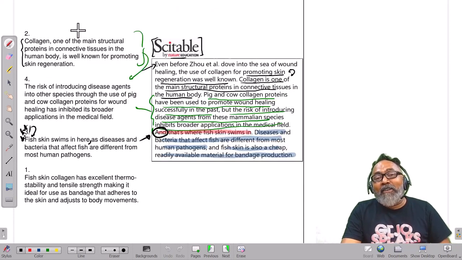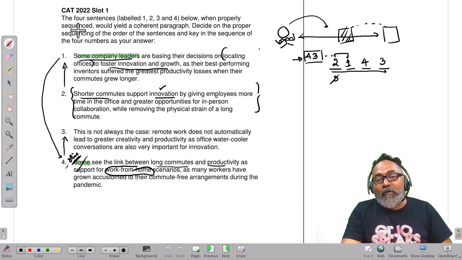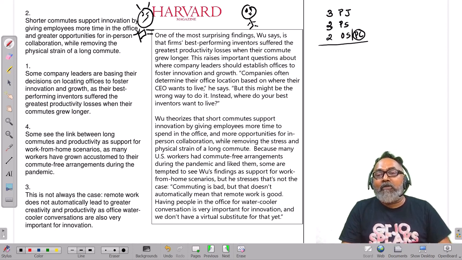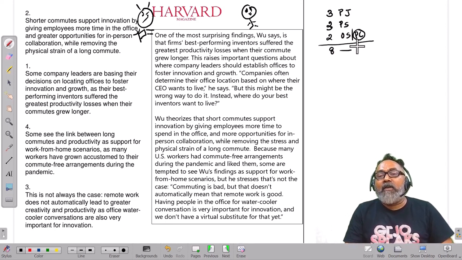But you must understand one very important thing, right? You get 3 questions of paragraph jumble, 2 questions of paragraph, 3 questions of paragraph summary, 2 questions of odd sentence. Or in this case of paragraph completion. Very likely to be paragraph completion. We have got 8 questions. 8 into 3, we have got 24 marks.